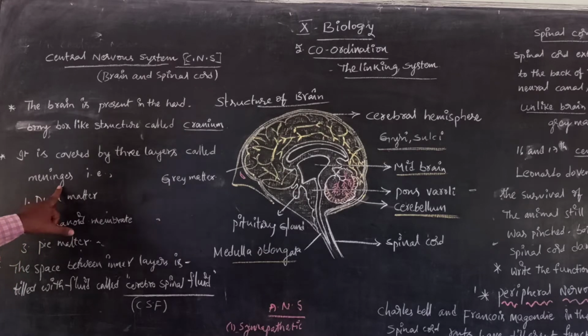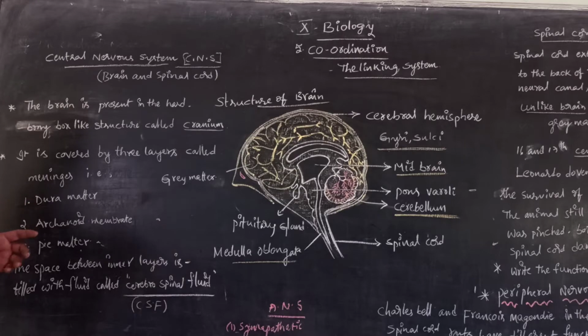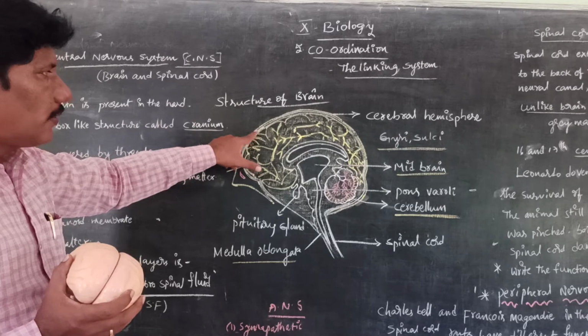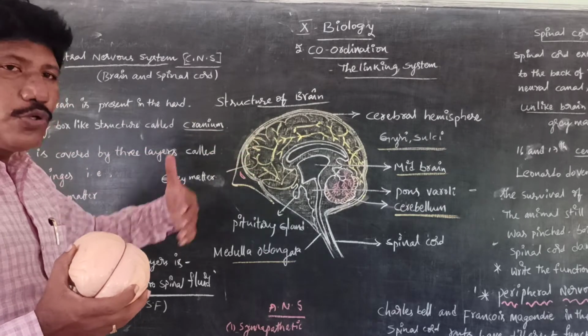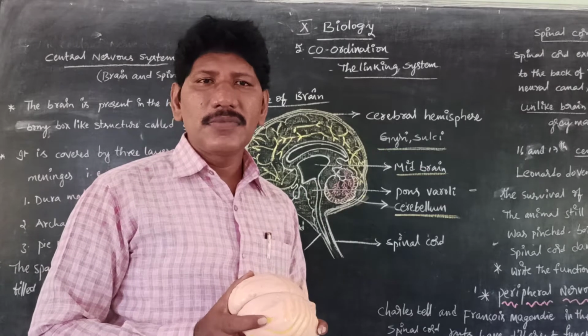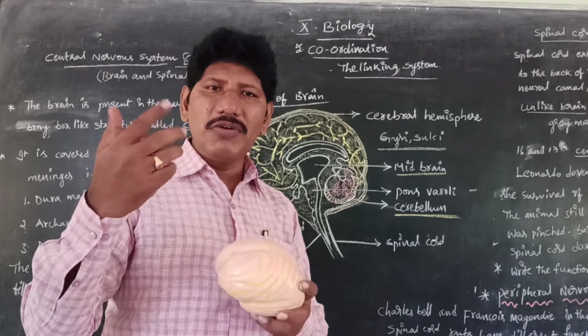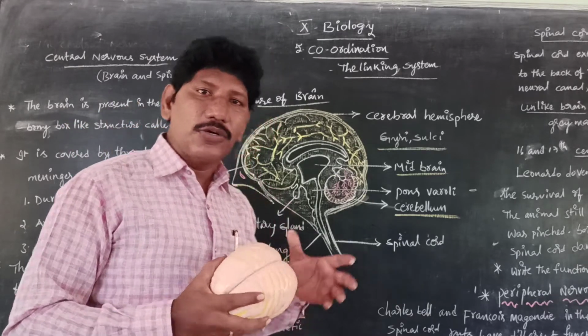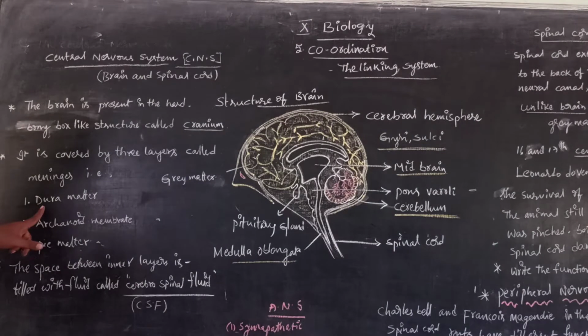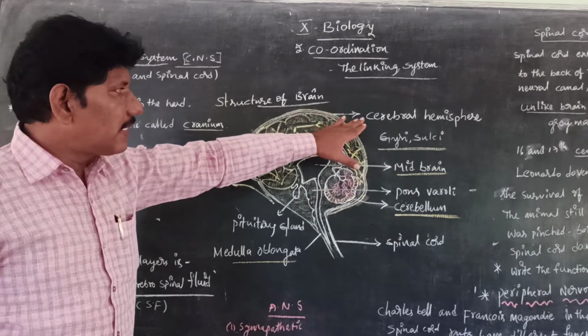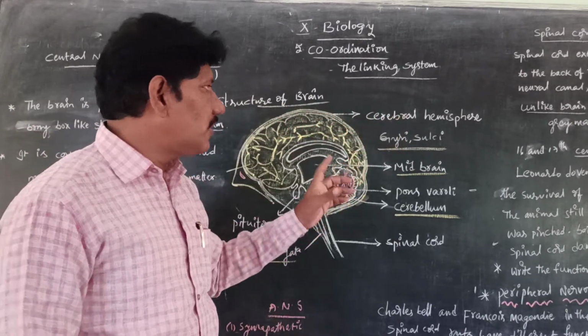In our human brain, we have three layers: the first one is dura mater, then arachnoid, then pia mater. Dura mater, arachnoid, pia mater. How to remember it easily? We use the word Godavari DAP. When we remember that word, DAP means dura mater, arachnoid, pia mater. So these are the three layers which usually protect our human brain. The right and left cerebral hemispheres are tied with these meninges.